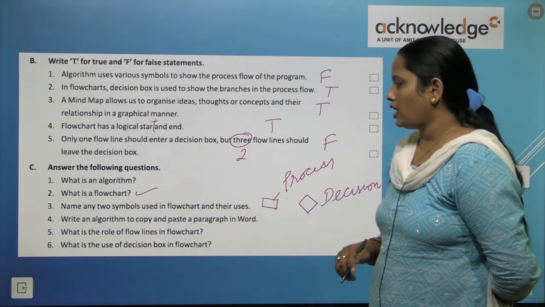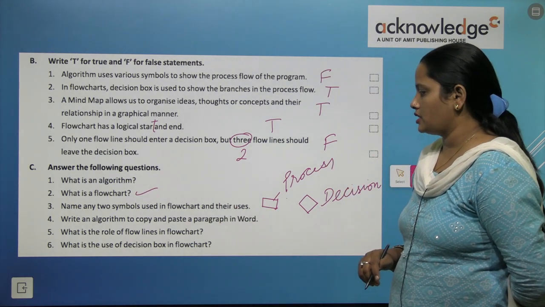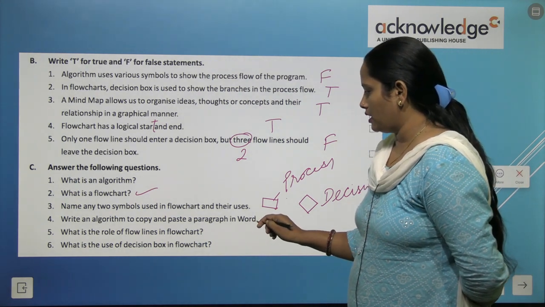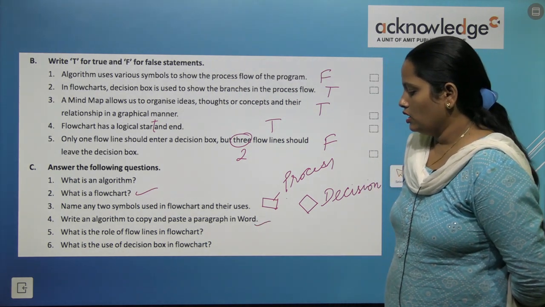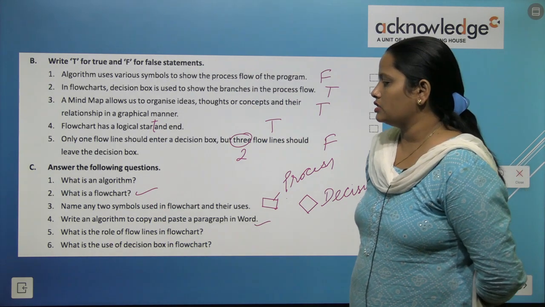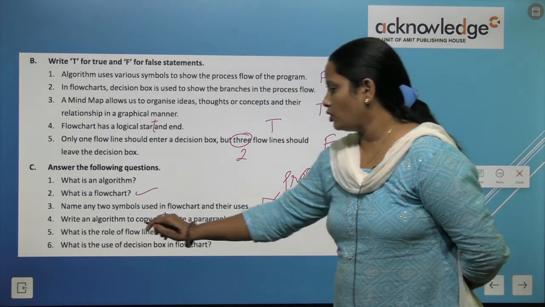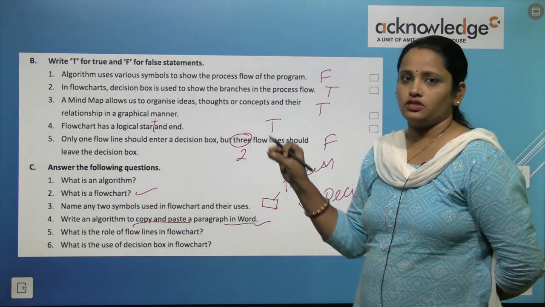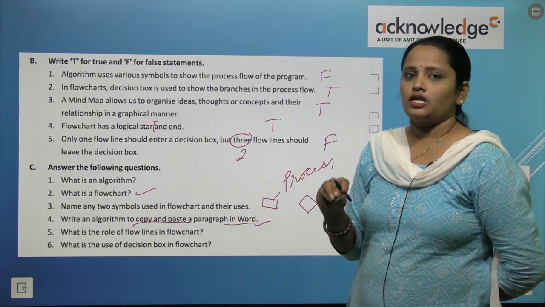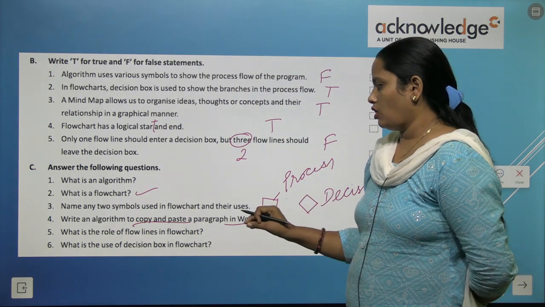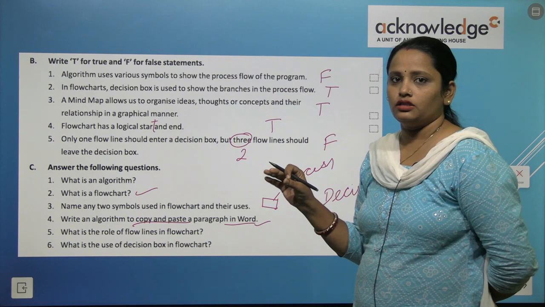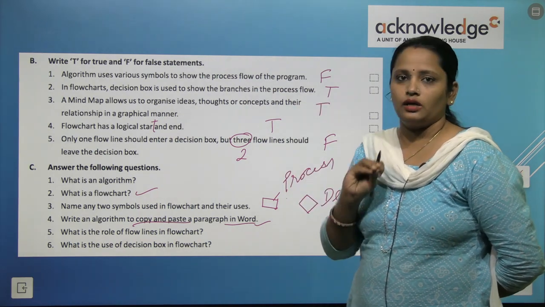Next is, write an algorithm to copy and paste a paragraph in Word. So for copying and pasting a paragraph in Word, we have to first type start, because we are copying and pasting in Word. So first step is start, step 1. Step 2, select the content that is to be copied. Step 3, go to the clipboard.